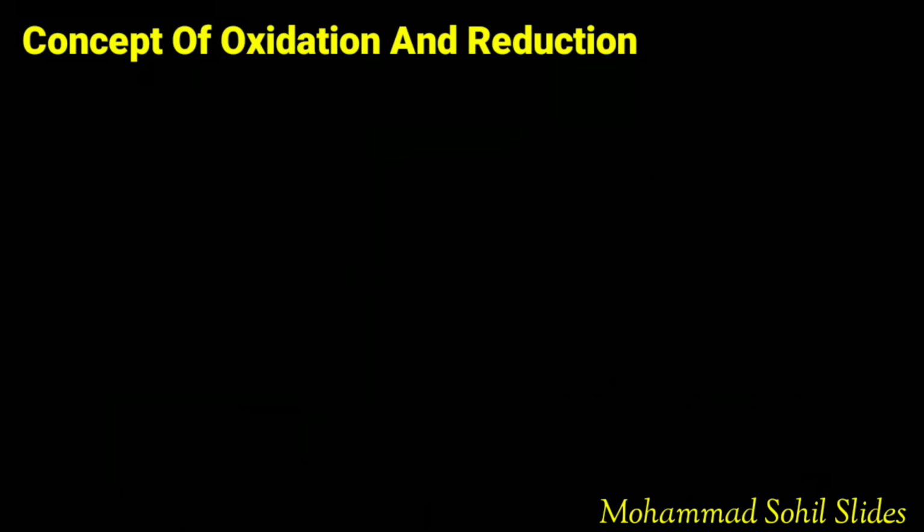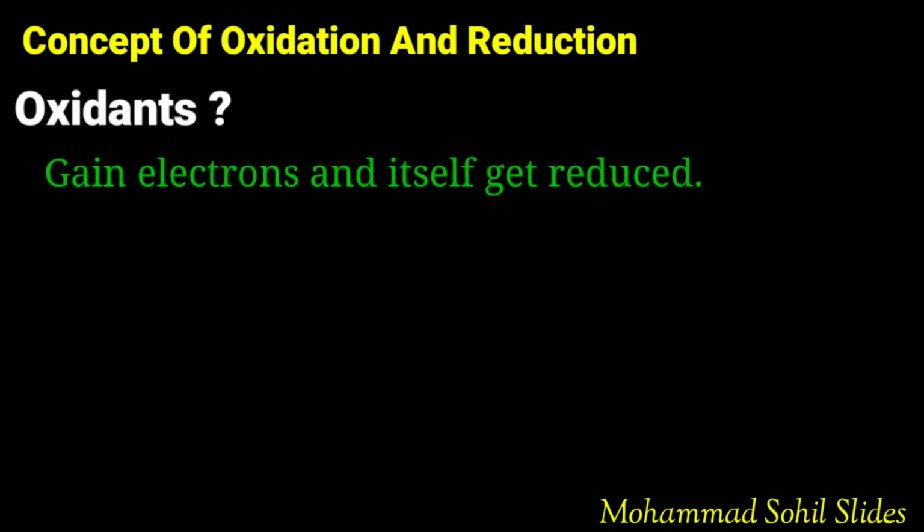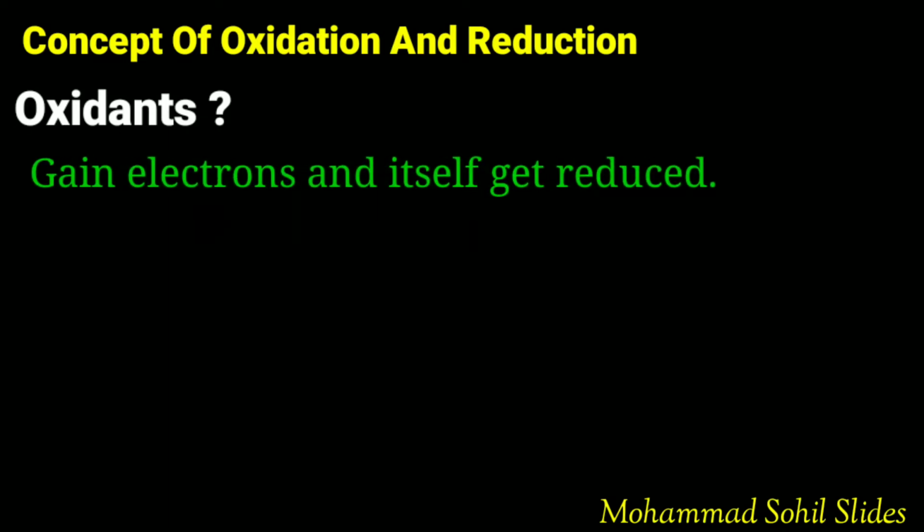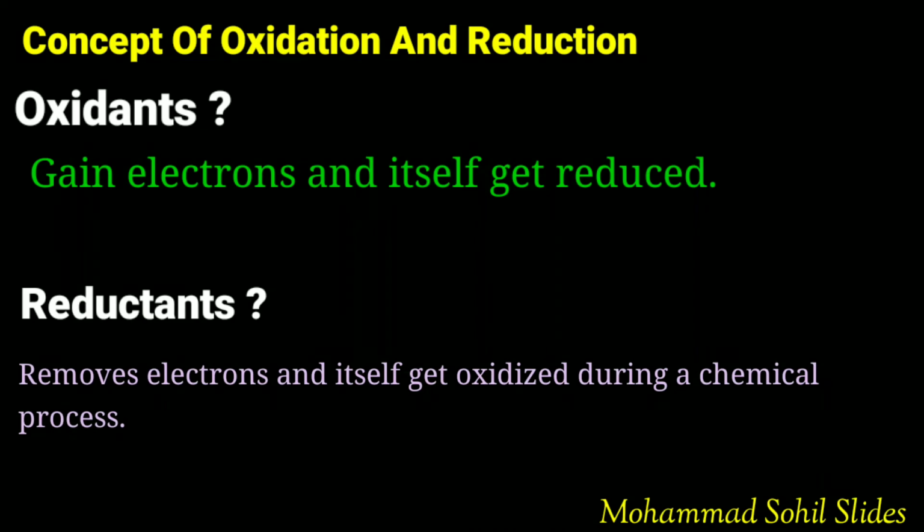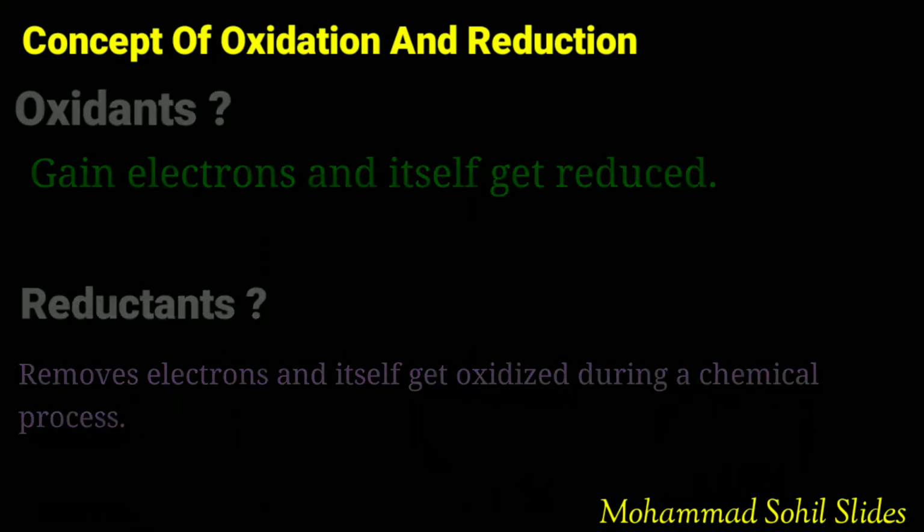Now coming to what are oxidants and reductants. Oxidants is also known as oxidizing agent. It can be defined as the substance which gains electrons and itself gets reduced. Then second, reductants. Reductants is also known as reducing agent. It can be defined as the substance that removes electrons and itself gets oxidized during a chemical process.